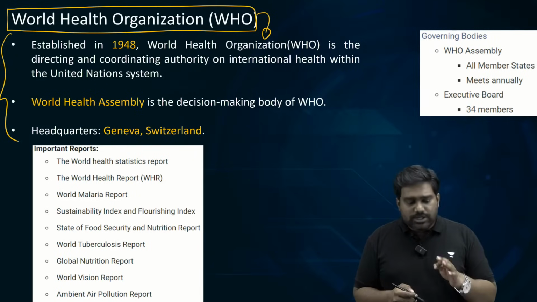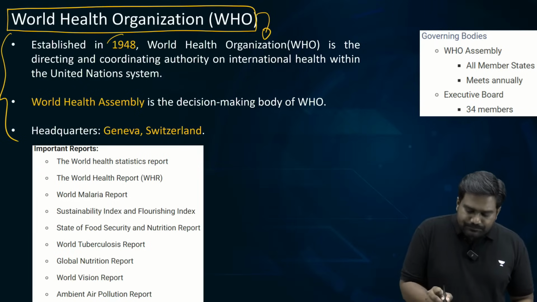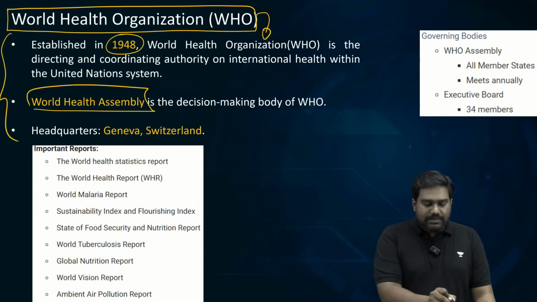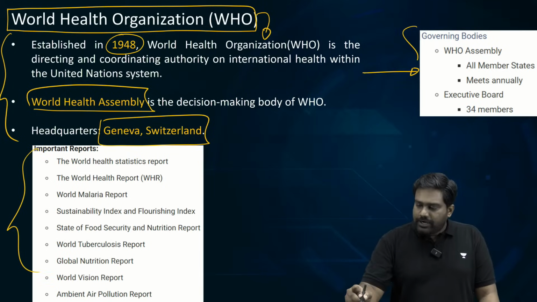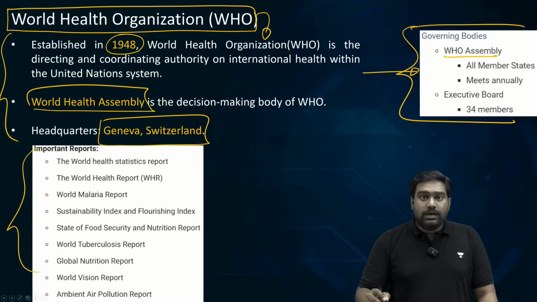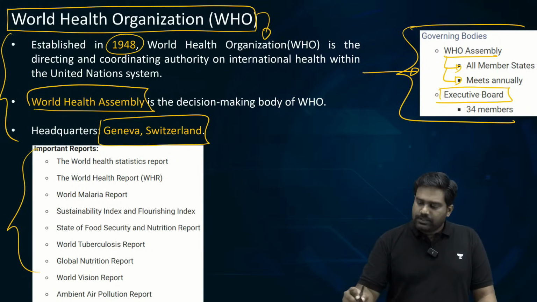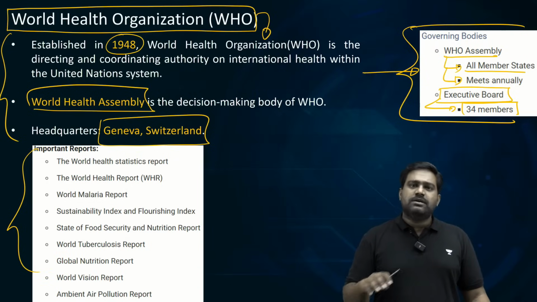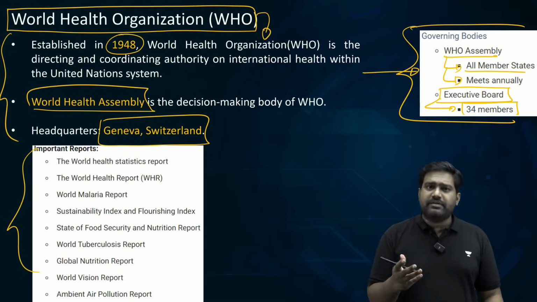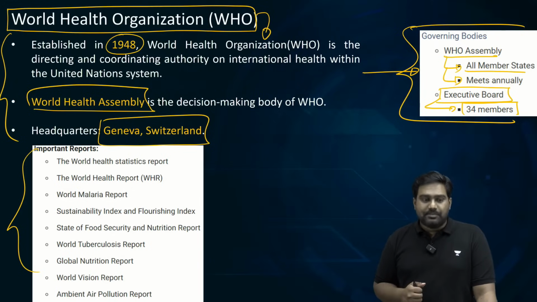So WHO was set up in 1948. It's governed through the World Health Assembly, headquartered in Geneva. Is that clear? Look at the governing body. The World Health Assembly meets annually. It has all the member states as part of it. It has an executive board consisting of 34 members. This is just additional information. This may not be asked, but just to be on the safer side, because you never know. UPSC can be very unpredictable.